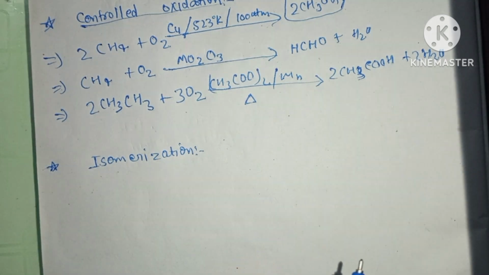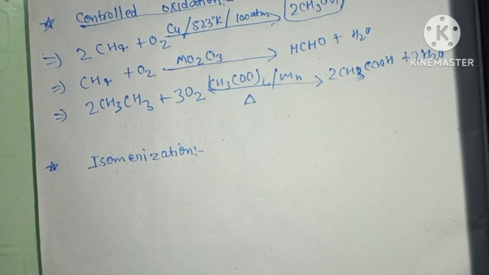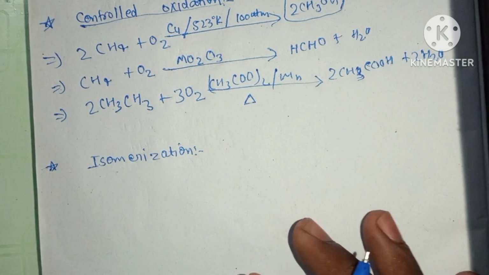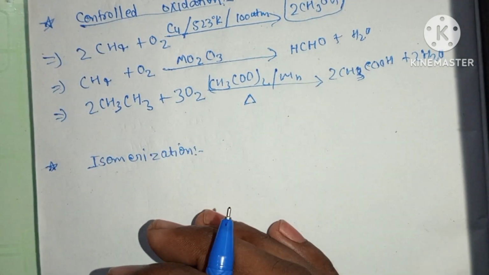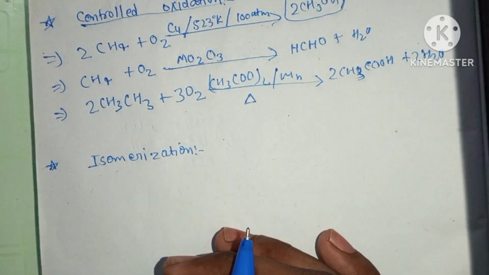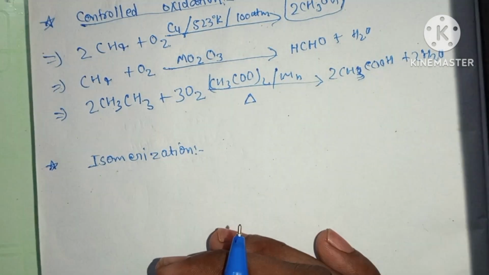Their chemical formula will be the same, but there will be a difference in the position of the alkyl group or double bond. These will be the isomers. So we heat an alkane, meaning straight chain alkanes, in the presence of anhydrous aluminum chloride and hydrogen chloride gas.